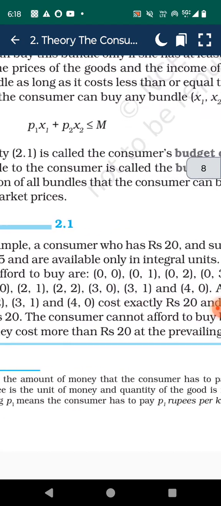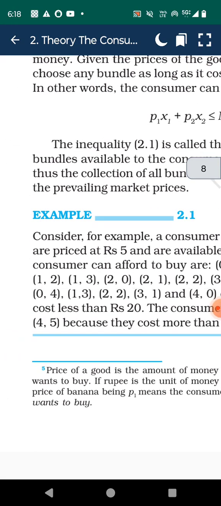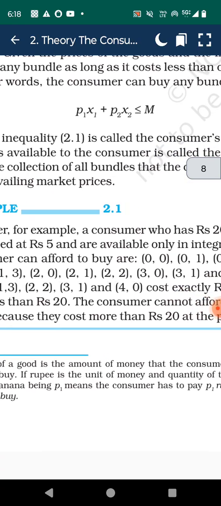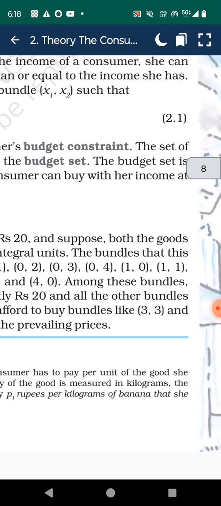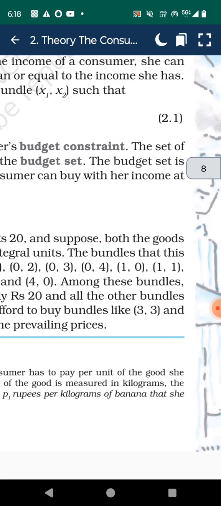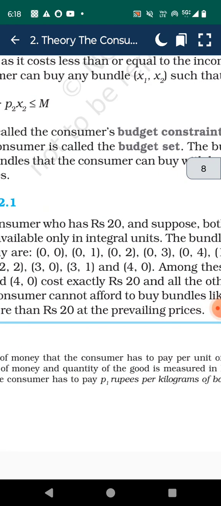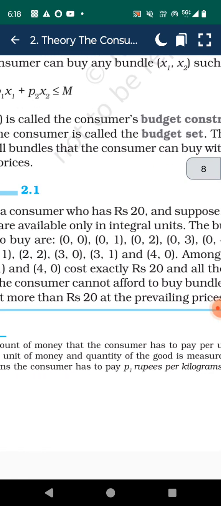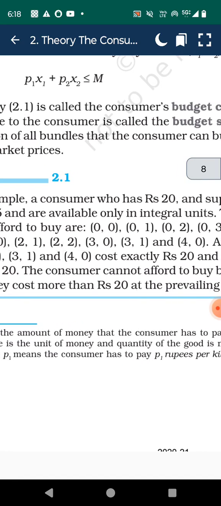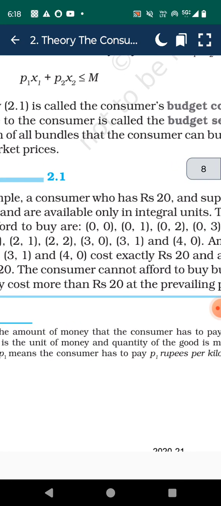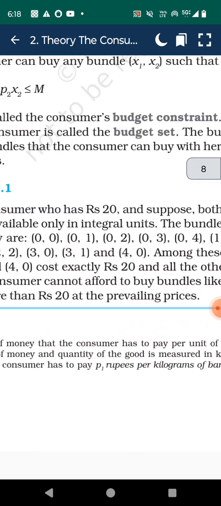Given the prices of the goods and the income of the consumer, she can choose any bundle as long as it costs less than or equal to the income she has. In other words, the consumer can buy any bundle such that P1X1 plus P2X2 is less than or equal to M, as in inequality 2.1.